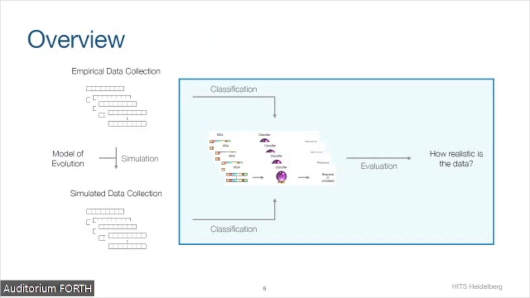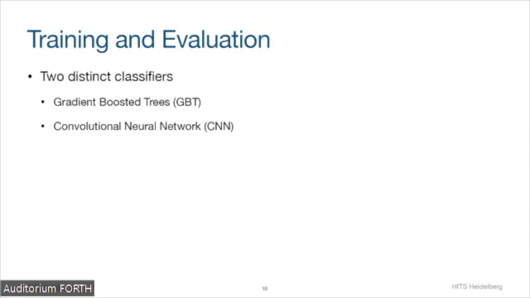Okay, let's talk about our classifiers. What classifiers did we actually train to assess the realism of simulations? We used 2 distinct approaches. We used the classical machine learning approach, gradient boosted trees, and we used the deep learning approach, convolutional neural networks. The idea of using 2 distinct classifiers was that we can have the best of both worlds. We can have the explainability of classical machine learning approaches with manual feature creation, but we can also have probably a better performance using deep learning methods.